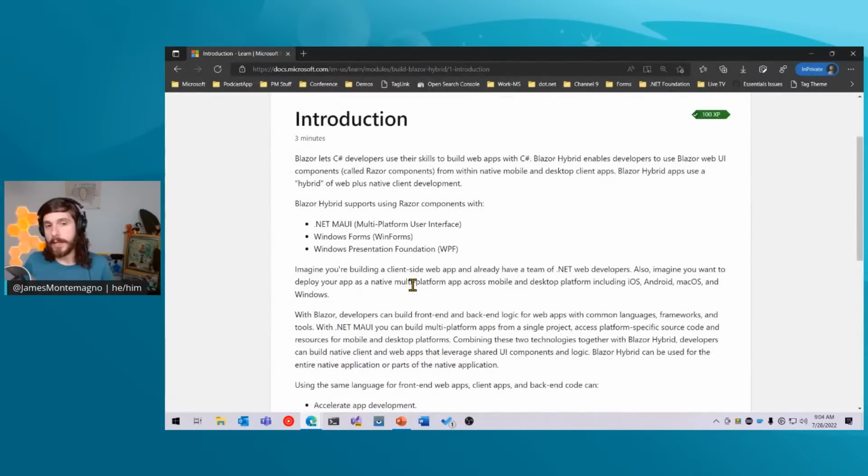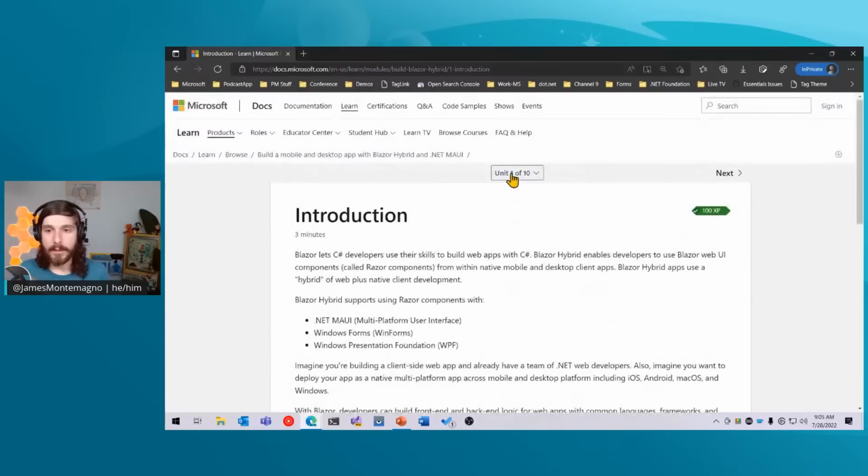So we walked through many of these earlier, so we don't need to necessarily go through all of the introductory parts. We're going to actually just go through the exercises today. But if you want to always go back and revisit any of these different concepts, the nice thing about Learn modules is that they are set up to do some learning, then go and do something, do some learning, and then go and do something.